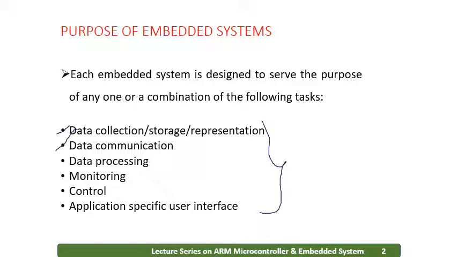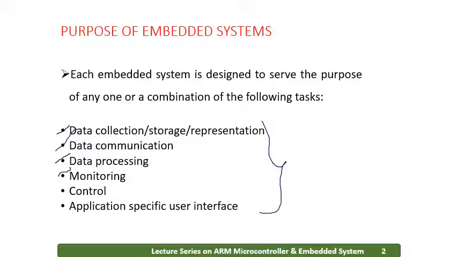After data communication, the next purpose of an embedded system is data processing. When I process the data, it again depends upon the type of embedded system what will be used, and we will select that particular data processing method. Once it is collected, stored, represented, and communicated, we use it for monitoring. That means the data we have is monitored and we get the output.